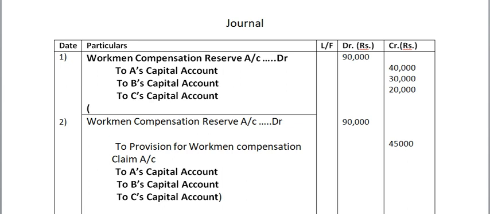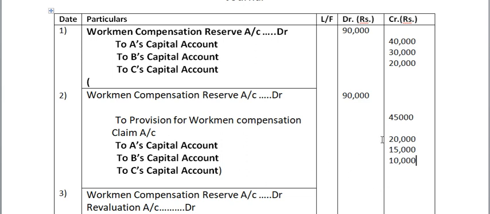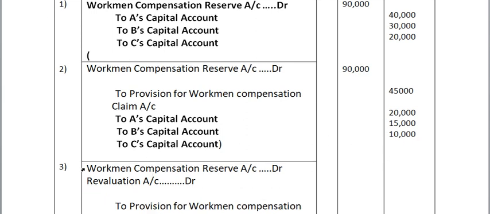That is 4:3:2, so the first partner gets 20,000, the next 15,000, and the next person gets 10,000. Distribute in that ratio. What should the narration be? Workman compensation claim adjusted with the workman compensation reserve and the leftover portion divided among the partners in their old profit sharing ratio. You should write the narration for clarification.